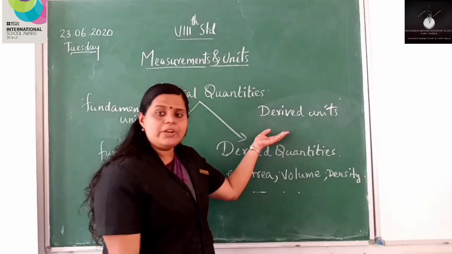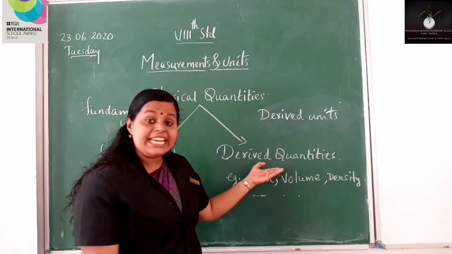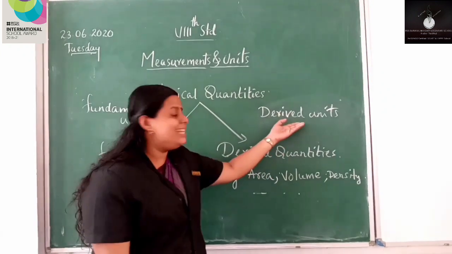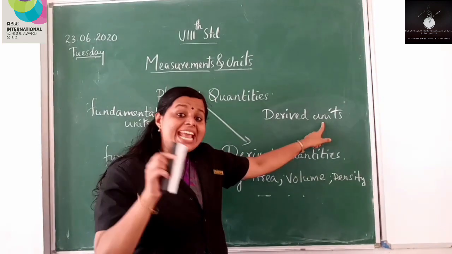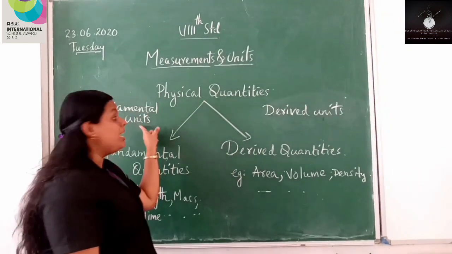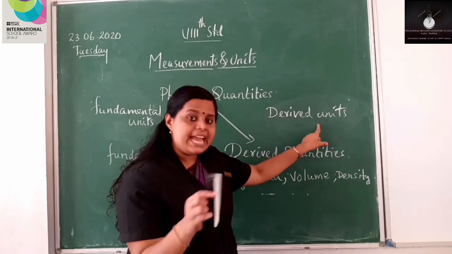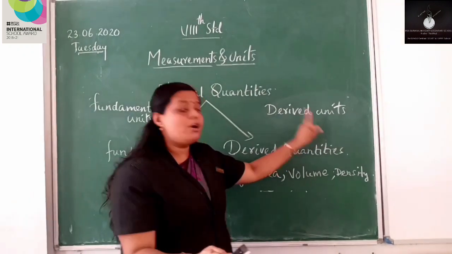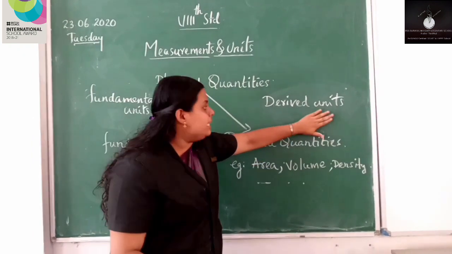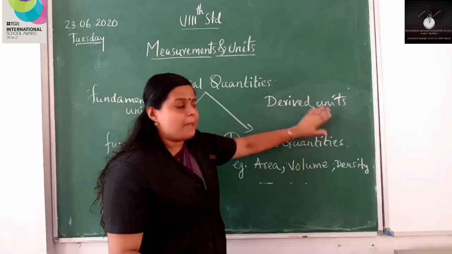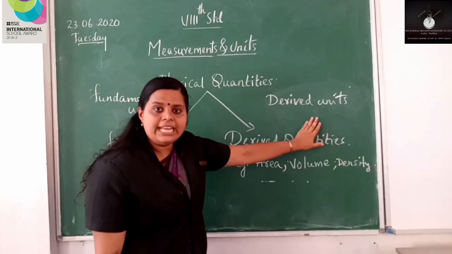So what about derived units? Units of derived quantities are known as derived units, or units that can be expressed in terms of fundamental units. Later we will explain about this. Okay, so fundamental units and derived units.